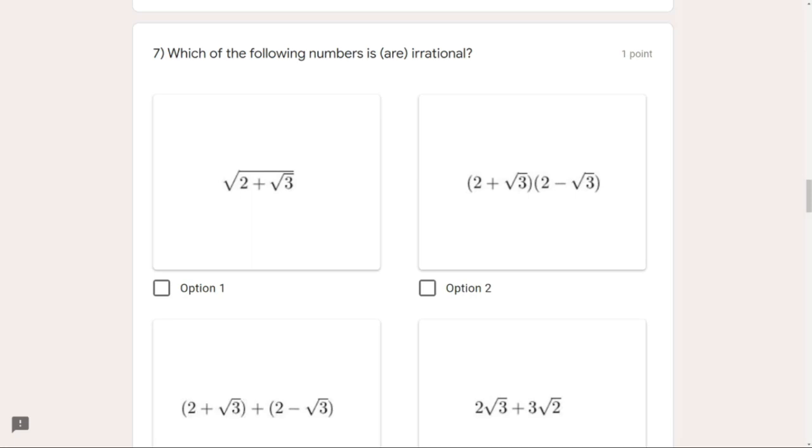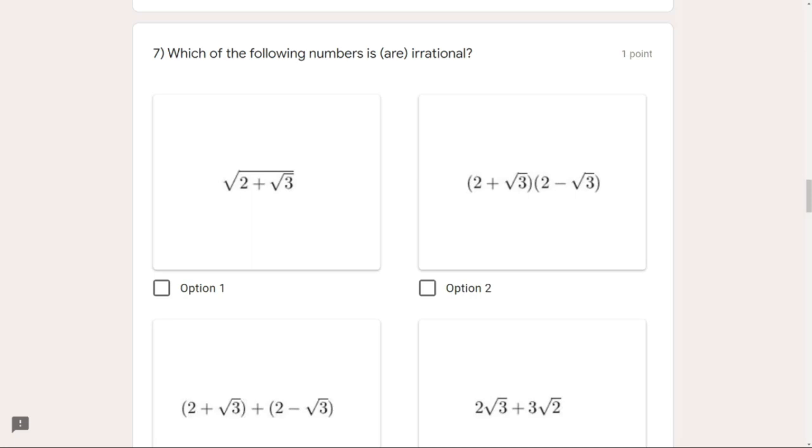Some properties of irrational numbers: if you take the square root of any number which is not a perfect square, so all the perfect squares like 4, 9, except them, if we take the square root of any positive number, we get an irrational number. Like square root of 3, it is an irrational number. Square root of 5, it is an irrational number.